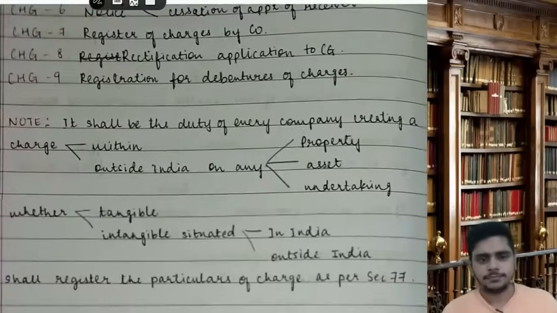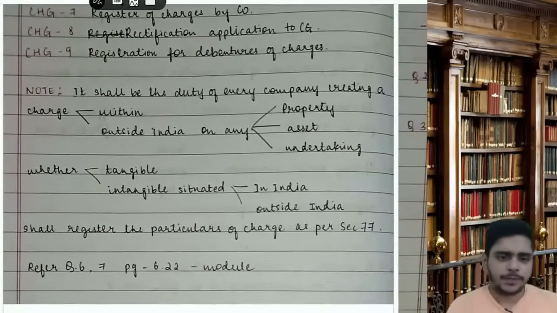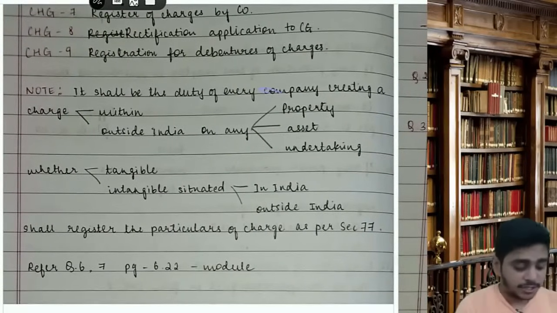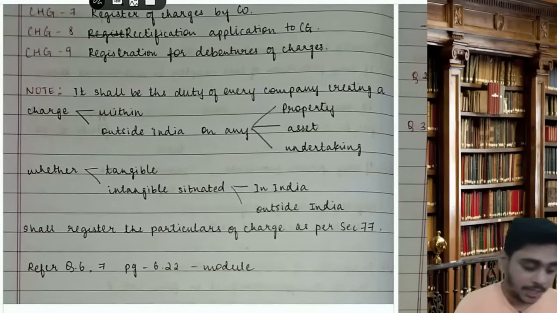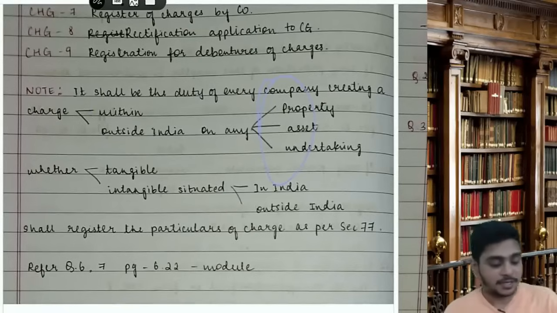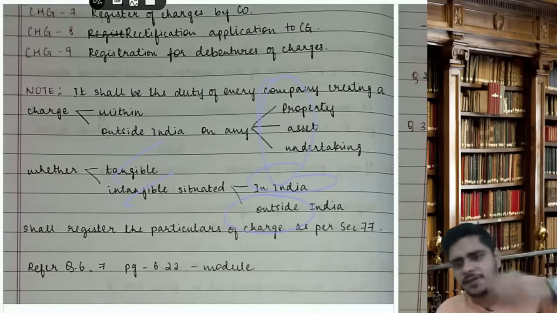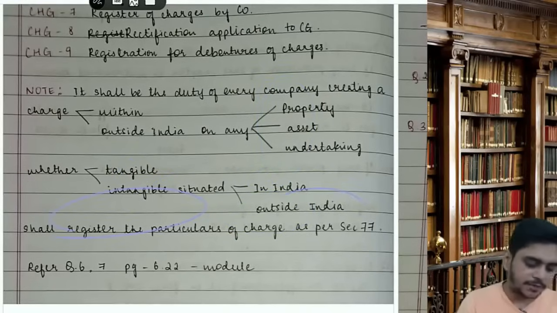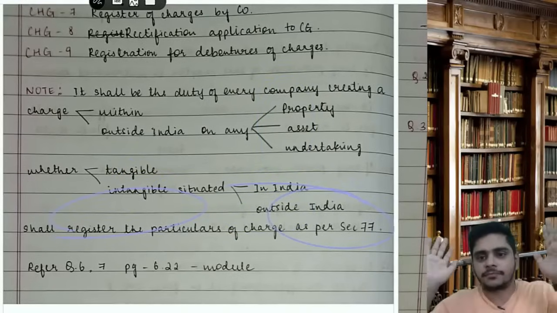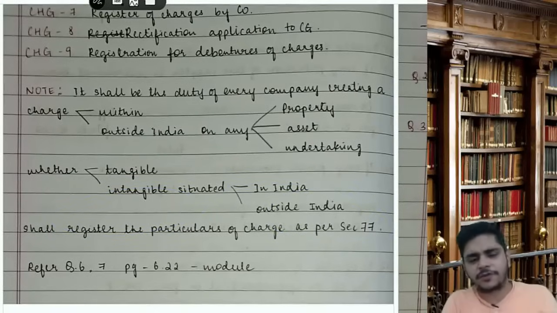Okay. Last important note. It shall be the duty of every company creating a charge, whether within India or outside India, whether the property is in India or outside India, whether the loan is from within India or outside India, on any POW. POW means property, asset, undertaking, whether tangible or intangible, situated in India or outside India. Wherever the properties are, wherever they have taken the loan on your property, asset or undertaking, you shall register the particular charge as per section 77. Cool. Two questions you have to refer from the module, page number 6.22 of the ICSI module, questions number 6 and 7. Those were little tricky questions.